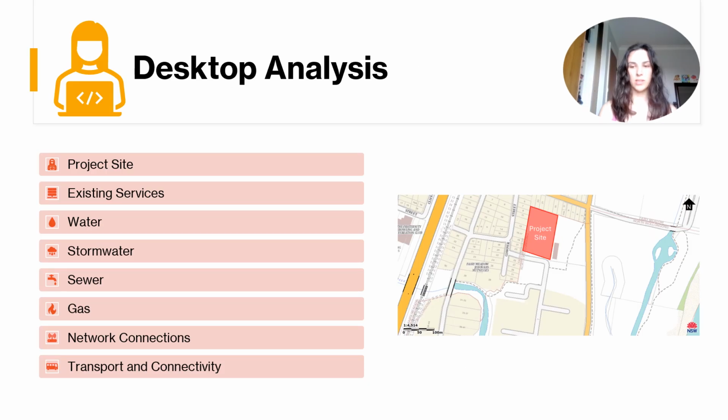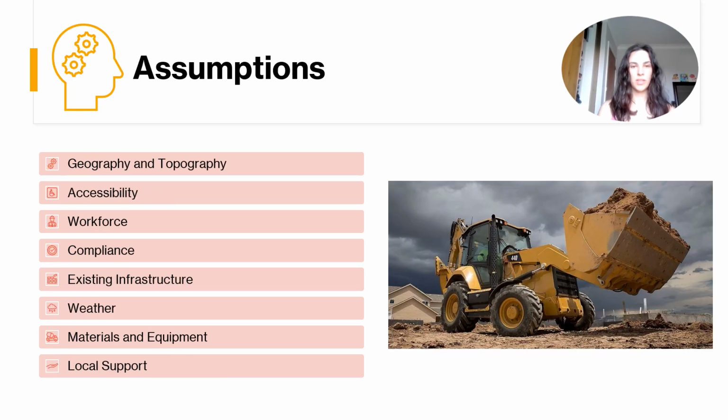Desktop analysis for the Desert Rose House will look at the project site, its existing services, its water, stormwater, sewer and gas connections, its network connections, and also the transport and connectivity in the area. Assumptions made for the Desert Rose House will fall under areas such as geography and topography, accessibility, the workforce, compliance, existing infrastructure, weather, materials and equipment, and local support.